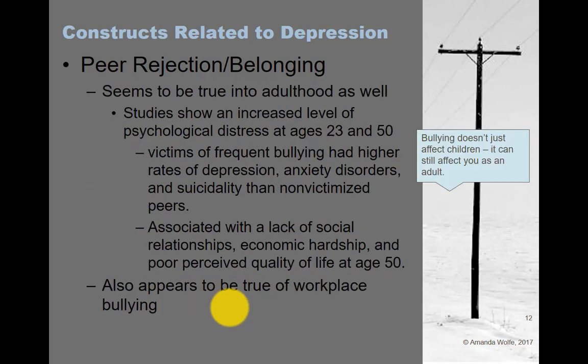Now, again, one of the things that I want to make sure you pay attention to is that bullying doesn't stop when you turn 18. First of all, there's something called adult or workplace bullying, and that's where adults bully each other in the workplace. We don't talk about that as much as we talk about the bullying that happens to children. It's also really important for you to pay attention to that.